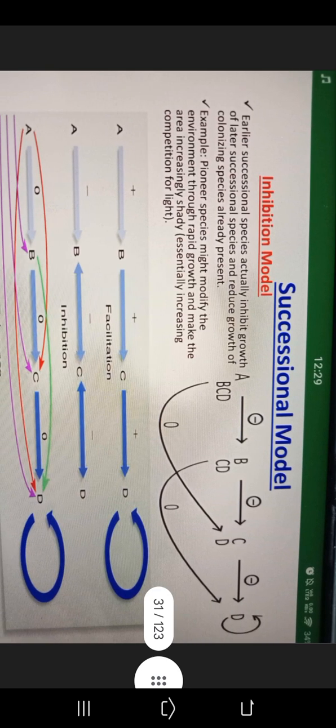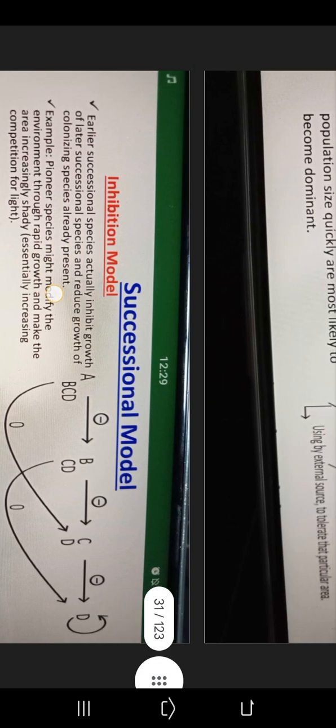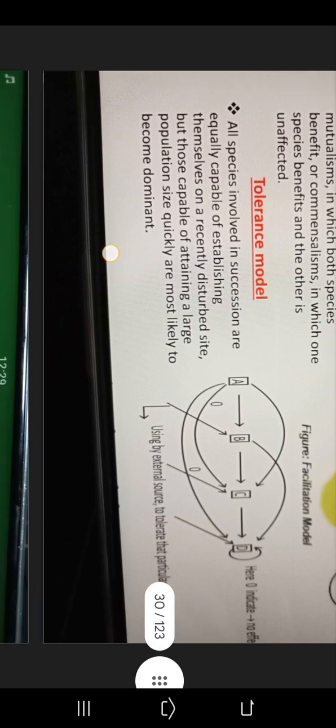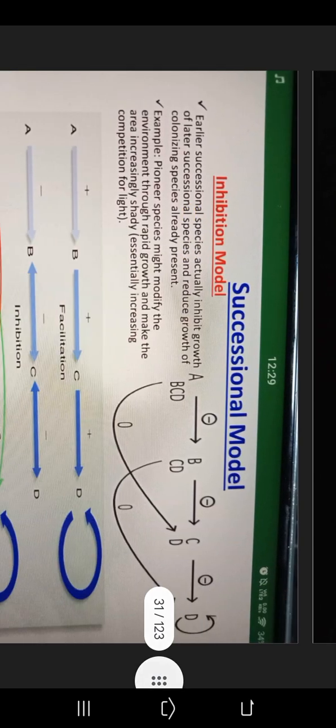Succession model. Inhibition model. So these are pictures. Earlier successional species actually inhibit growth of later successional species and reduce growth of colonizing species already present. Pioneer species might modify the environment through rapid growth and make the area increasingly shady, especially increasing competition for light.